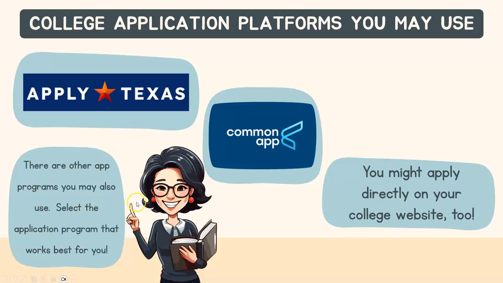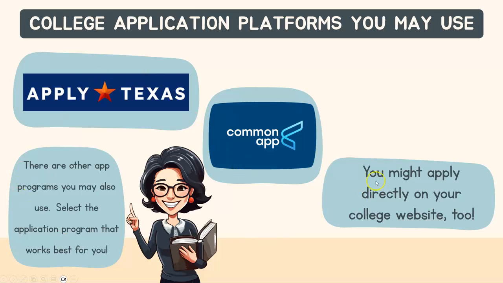There are other application programs you may use, such as the Common Black College app, which is for HBCUs, where you can apply to at least 50 in one application. There's also the Coalition app via Scoir. There are so many, but I do want to say that Common App is the only one that automatically syncs with SchoolLinks.